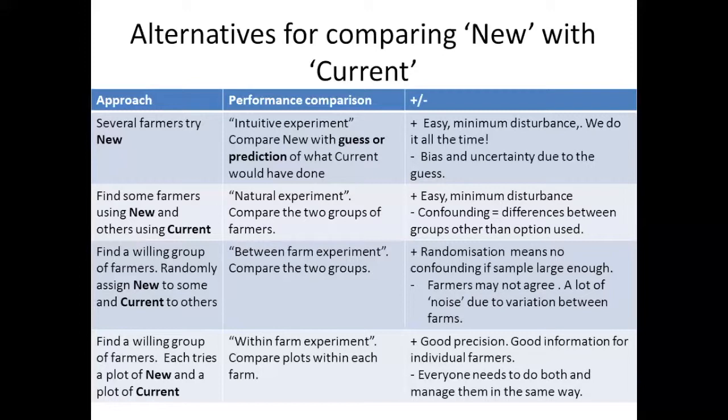The downside is that you have all the task of setting up this trial so that people do things in the same way, in a comparable way. But I just wanted to highlight that this last style here, this is what we normally think of when we think about designing an experiment. But each of the others does come up sometimes. But for now, for the rest of this talk, we're just talking about these sorts of comparisons within farm experiments.